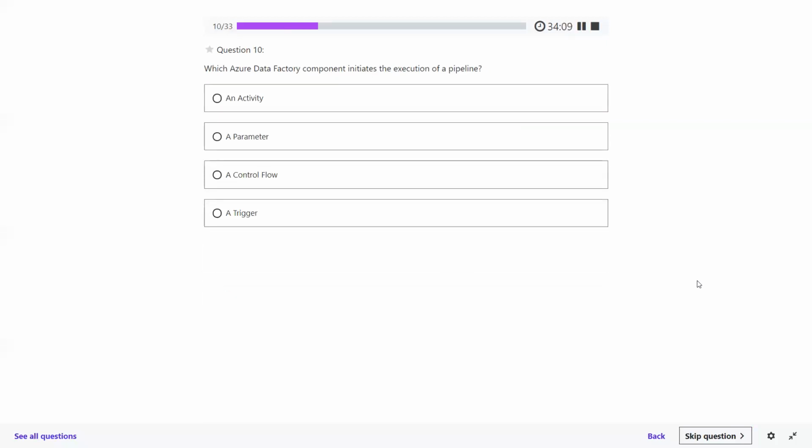Which Azure Data Factory component initiates the execution of a pipeline: an activity, a parameter, a control flow, a trigger? What should be the answer here? Trigger. Azure Data Factory works with pipelines, and your data is going to be triggered as part of the configuration, right? A trigger means it starts, or initiates, the execution of a pipeline.